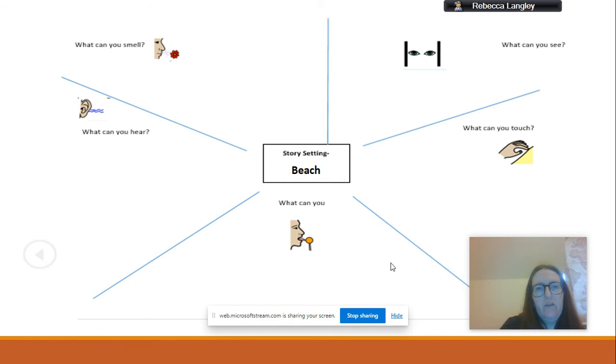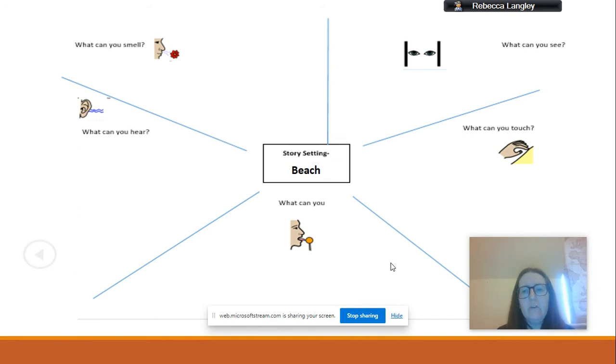What can you smell? So you're going to write in this box. What do you think you'd be able to smell on this Goan beach? What do you think you might be able to hear? So where you've got that ear, you're going to write in there. And so on. 3 to 5 ideas for each. I've got my own map on the next slide. So if you're feeling confident, go. That's fine. Otherwise, my ideas are on the next slide.